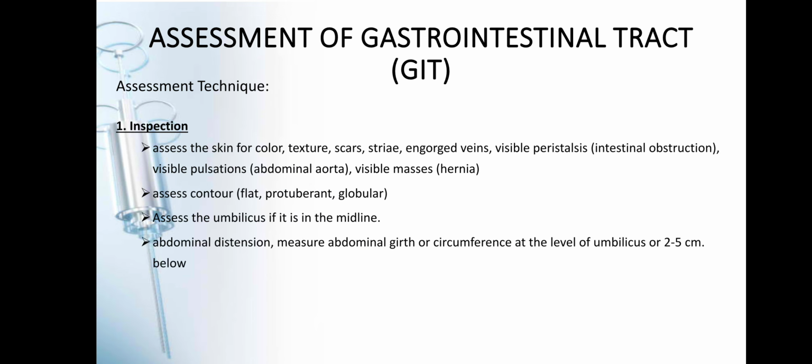So we assess the skin for the color, the texture, the scars, the striae. Pag sabihin po nating striae, yan po ay stretch marks, no? Engorged veins, visible peristalsis, such as pag meron po yan, baka meron pong intestinal obstruction yung ating patient. Visible pulsation, if baka may abdominal aorta ang ating patient, and visible masses if baka may hernia or outpouching na nangyayari sa GI tract ng ating patient.